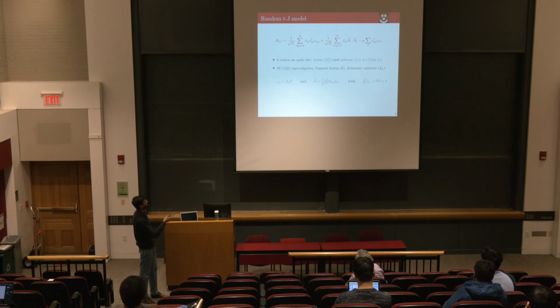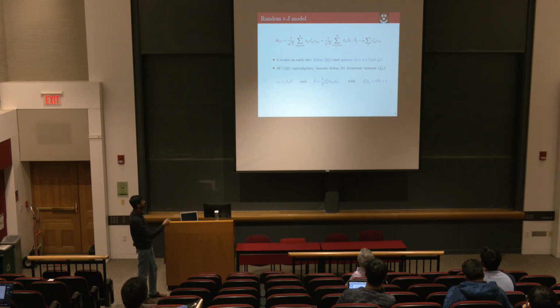In this model there are 3 states. Since we have excluded double occupancy on every site, you have either a holon state, which is basically an empty site, or you could have a spin up or spin down state. These are the spinons. Now one can consider an SU(1|2) superalgebra, meaning that you now have a bosonic holon and a fermionic spinon. In terms of this, you can write down your electron operator and your spin operators in terms of these fractionalized degrees of freedom, F and B. And this constraint on the right-hand side is nothing but the constraint of your Hilbert space, that there cannot be double occupancy on every site.